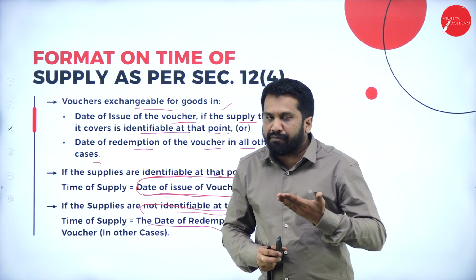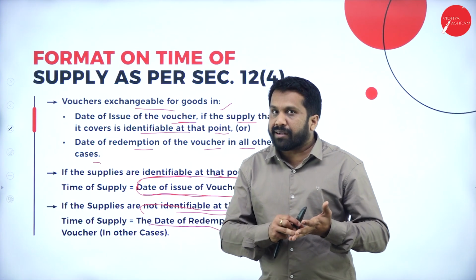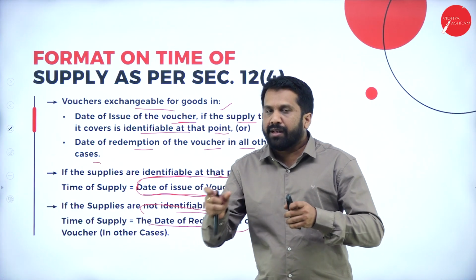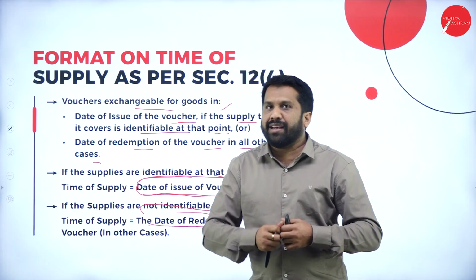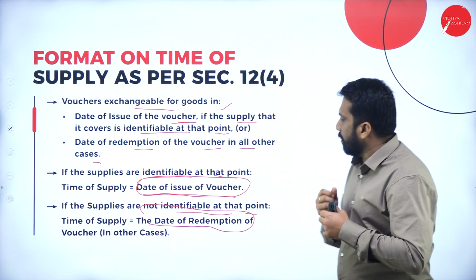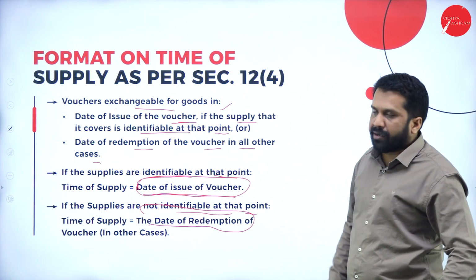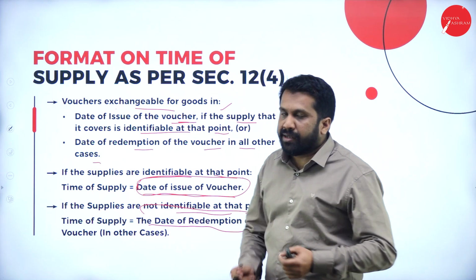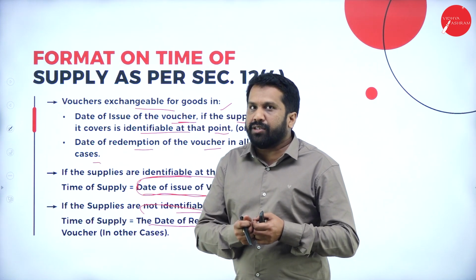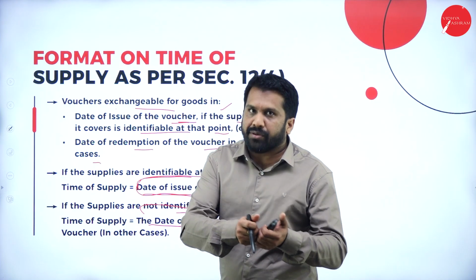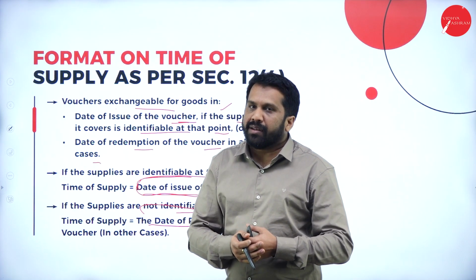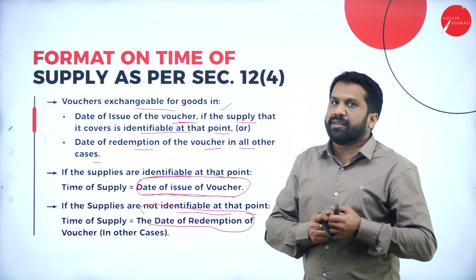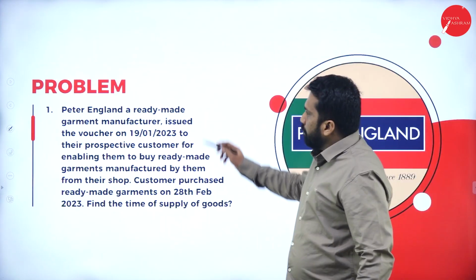The goods are identifiable if the vouchers are given like Bata, Peter England, Van Heusen, Allen Solly. So that is specific. When you go to that shop, other than clothes, you cannot buy anything in Allen Solly. Hope you are clear. Yes. Now, these are the identifiable and non-identifiable. What is the time? If the goods are identified like Bata, for example, on 1st January your owner has given you a voucher, that day only is considered as the time. And if the goods are not identifiable, the day you go to the shop, that day will be considered as the time of supply.